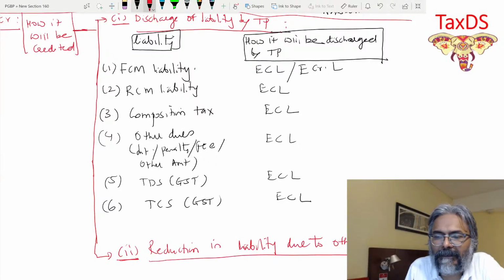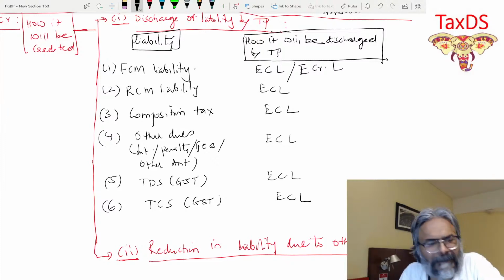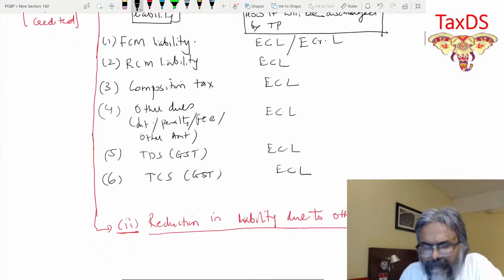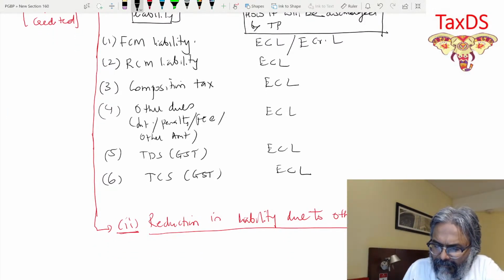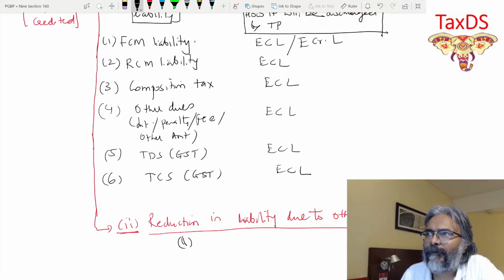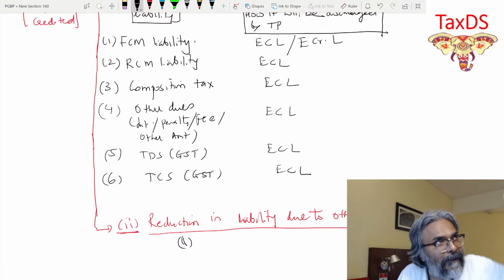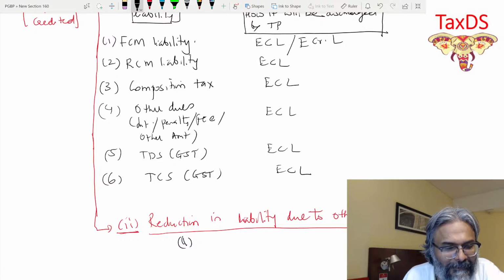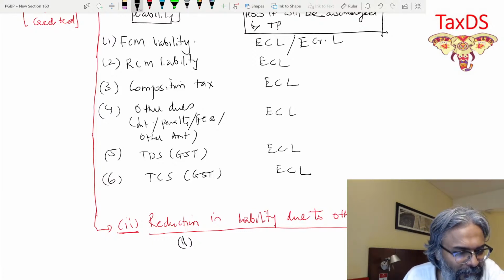Now you say, sir, what is the other reason, students? I'll give you an example. Supposing you have won the appeal, and by winning the appeal, your liability got reduced. That is point number 1.